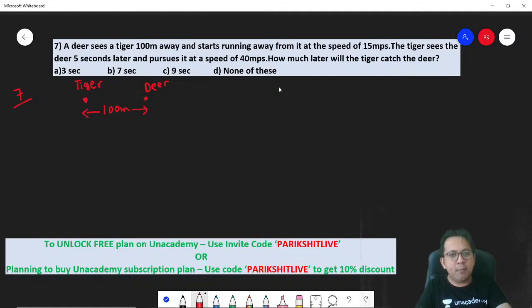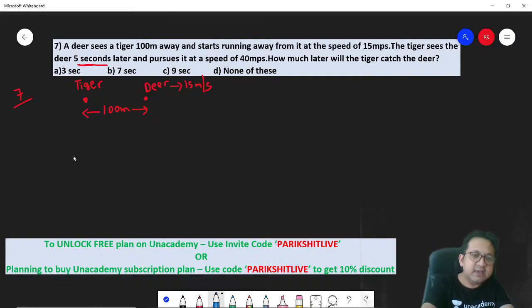The deer, the moment it sees the tiger, starts running away from it at a speed of 15 meters per second, I would say. And the tiger starts running only 5 seconds later. So can I say in these 5 seconds, before the tiger actually saw the deer, how far was the deer from the tiger?